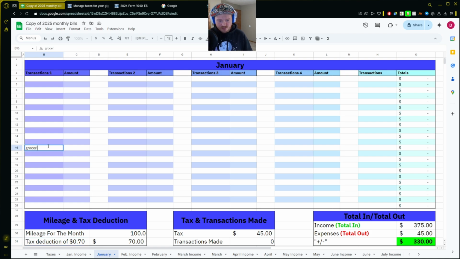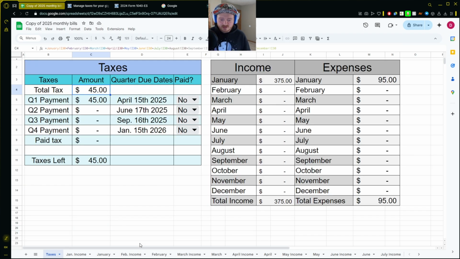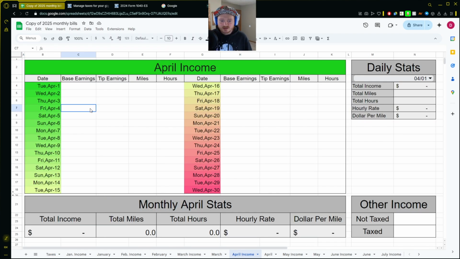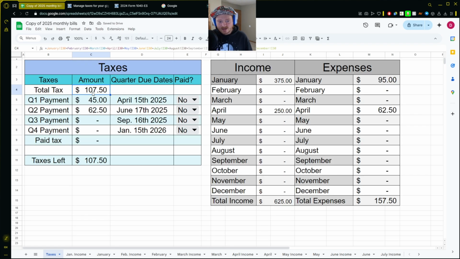I can show you guys real quick as well. I guess I didn't need to do that for that. But there's taxes in here, right? So here you go, total tax. And then for example, if I did April, because I think that's a different quarter, let's just do 250. It will add it up here. So this is the total between all four of your payments.